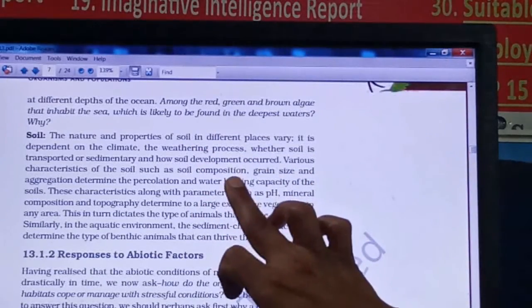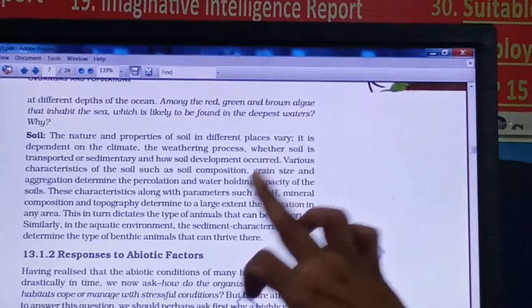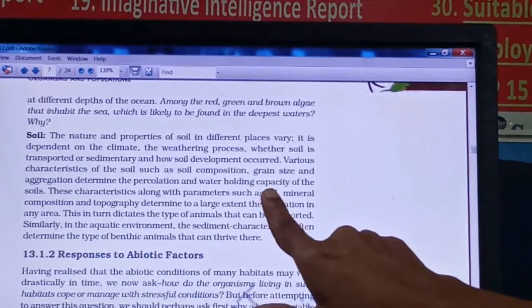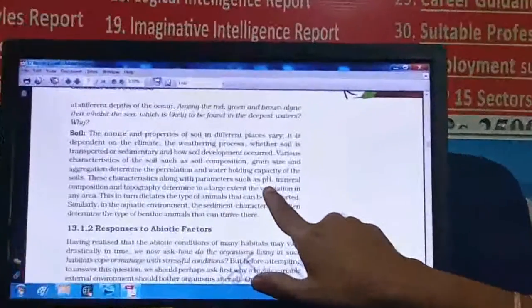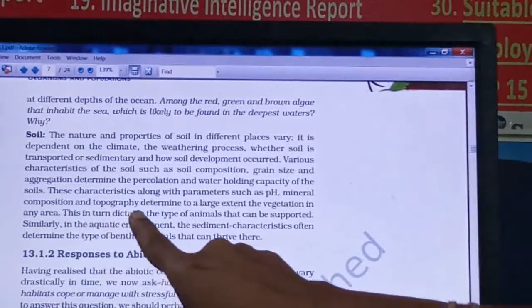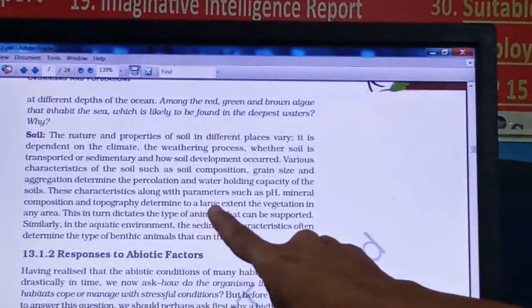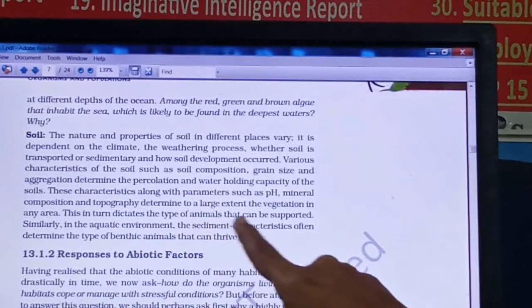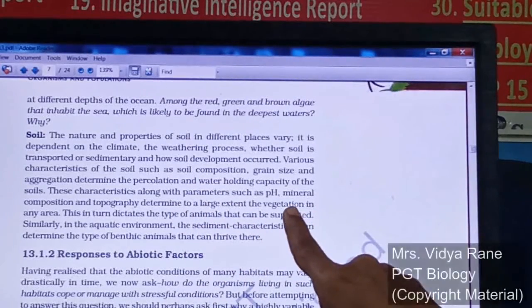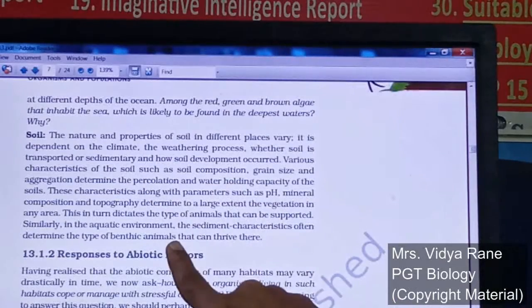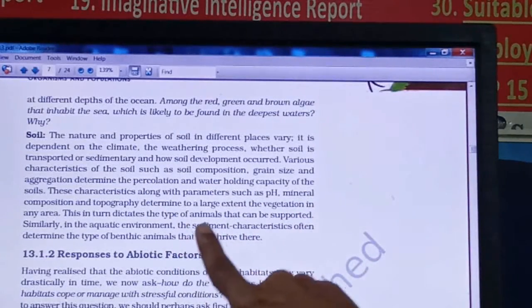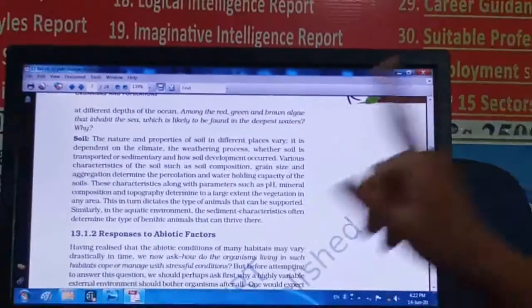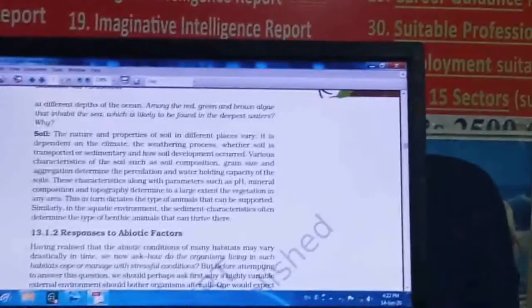And based on the soil composition, grain size, percolation, water holding capacity, these are some of the properties of the soil. pH is there, mineral composition is there, and the topography of that area will be determined, right? Vegetation of that area will be determined by the quality of the soil, and vegetation determines the animals found in that area, right? Now take an example.